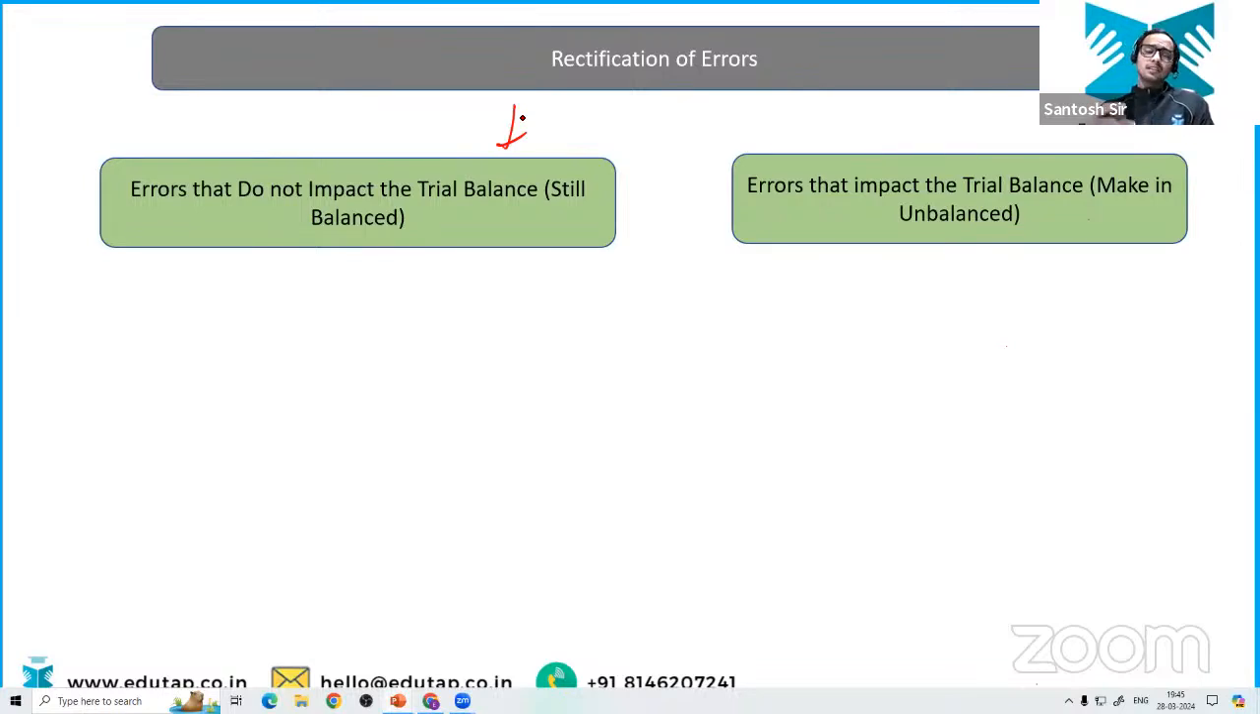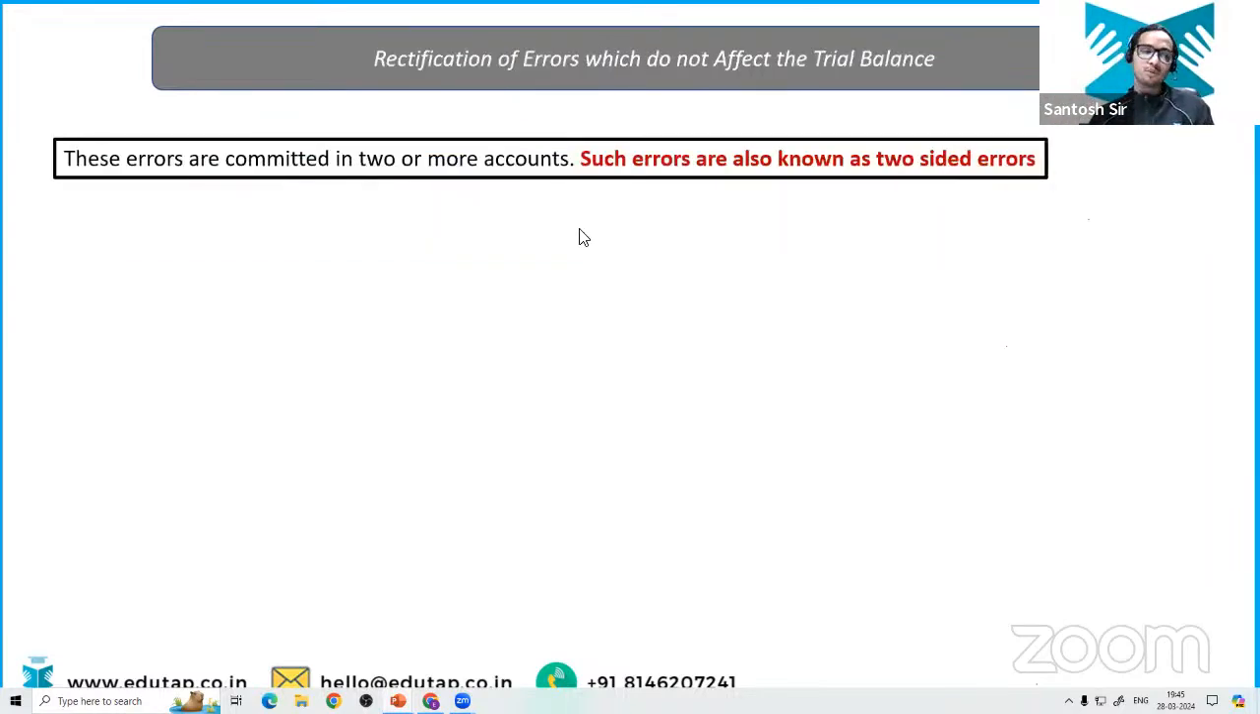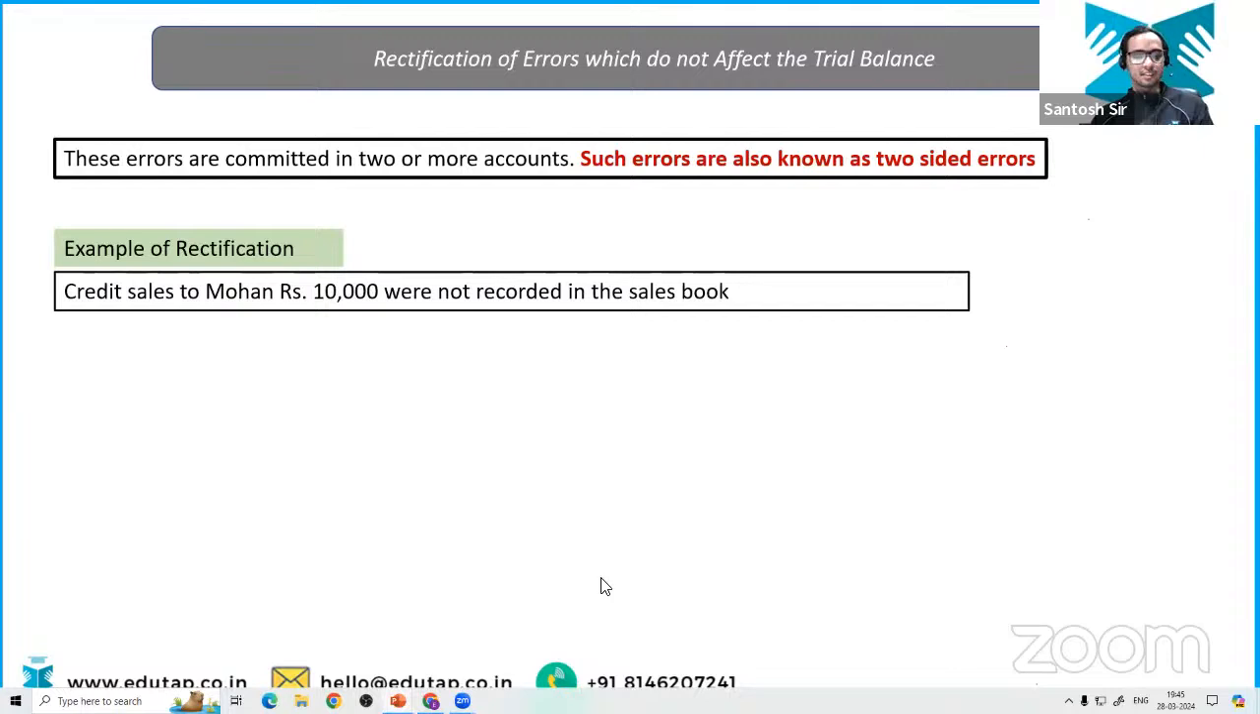So which basically do not impact the trial balance. ठीक है? So the trial balance is still balanced. Now, how are we going to rectify these errors? Let's look at this with the help of an example. ठीक है? Okay.